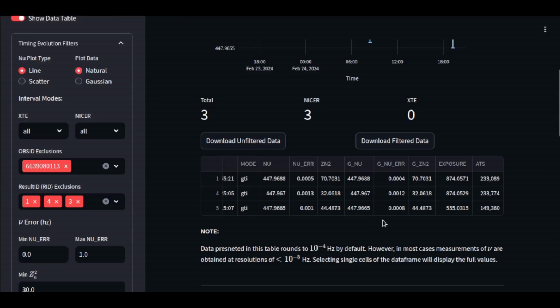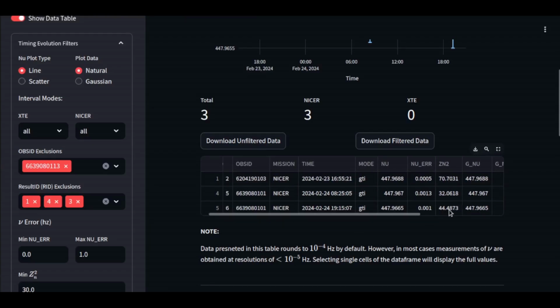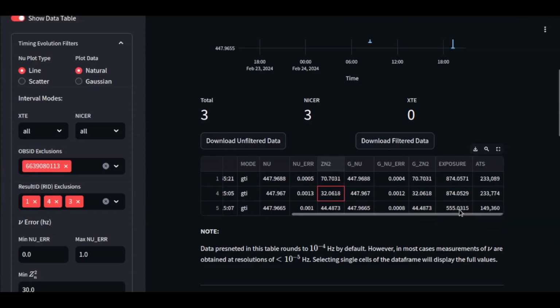Like with this result right here, this is actually a stronger result than what we had before, but you can see that we've got much less exposure, although a comparable number of photon arrival times in here. That's what this ATS column is. So anyways, that is just a quick demo, or as close to a quick demo as I can do, of my process mining through the data from one of these sources. That was steps 1, 2, 3. Just gather everything, put it through Z1 squared, and produce those pulse profiles.